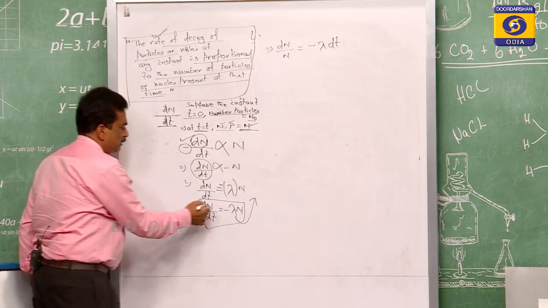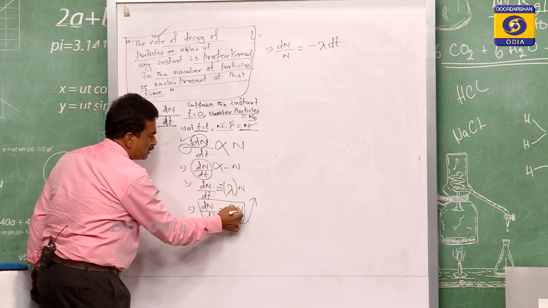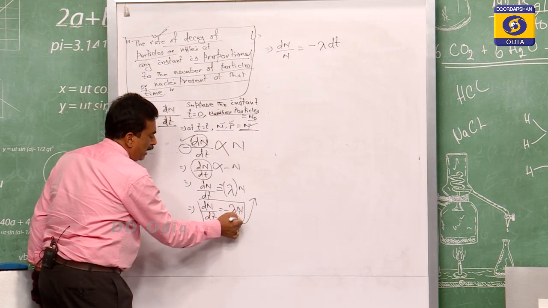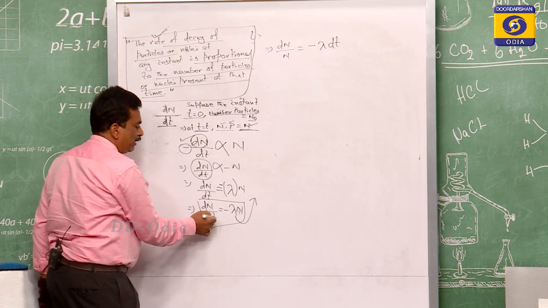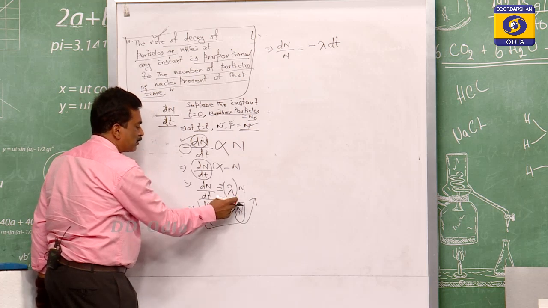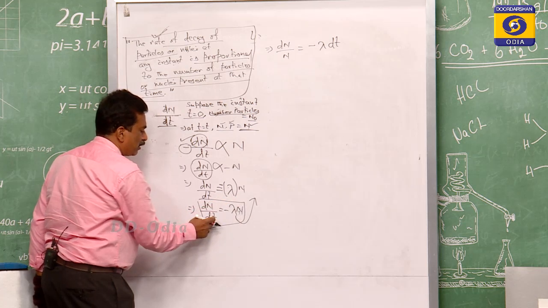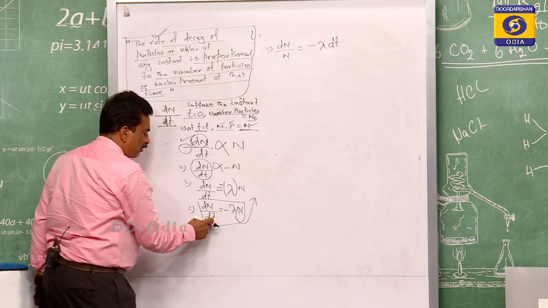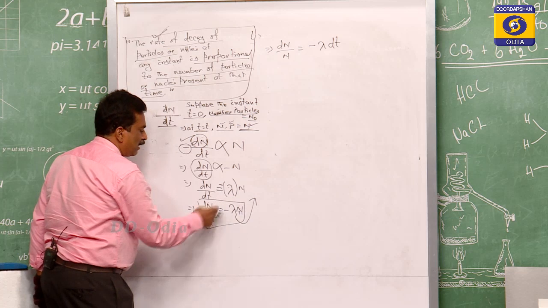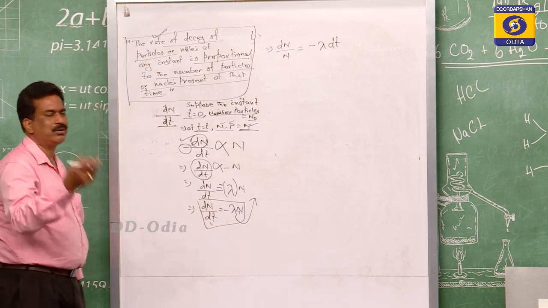Just rearrange this: dN by N, where dt goes in the place of N, and N comes to the place of dt. Since dt is below on the left side, when it goes to the right, it goes to the upper position.